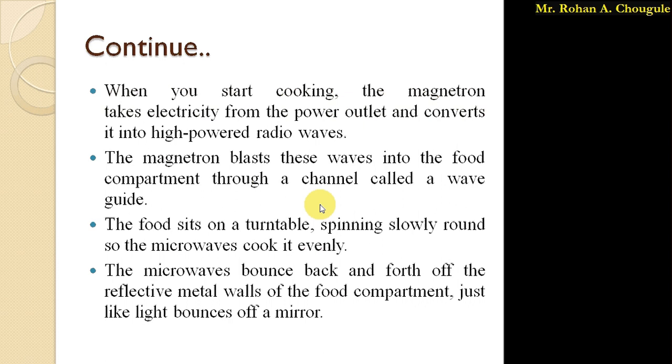Now when we place the food inside that food compartment, if you have seen, when we turn on the microwave oven, the food starts rotating slowly, or spinning slowly. Why is there that spinning? Why is the food not steady when we turn on the microwave? The main reason is to cook the food evenly. Once the microwaves enter the food compartment, they enter from one side, and if the food is in a steady state, then there are chances that our food is heated unevenly.